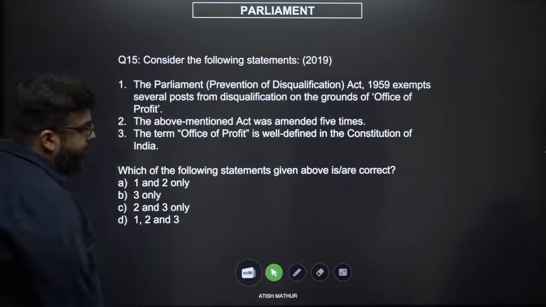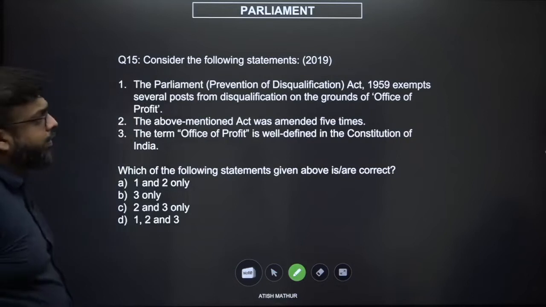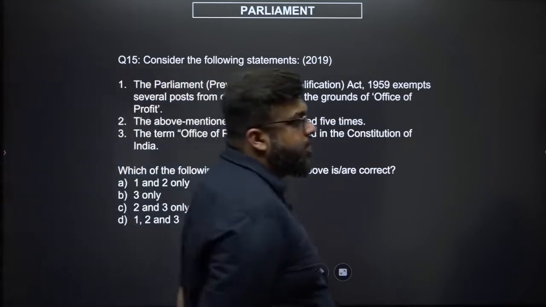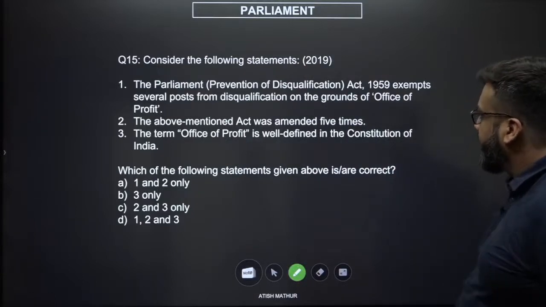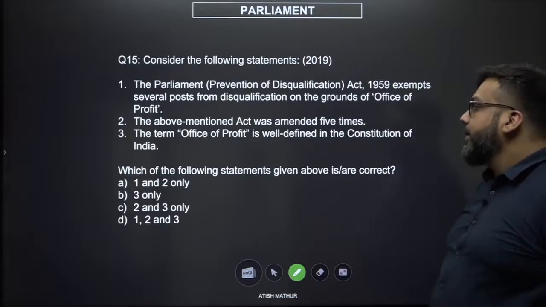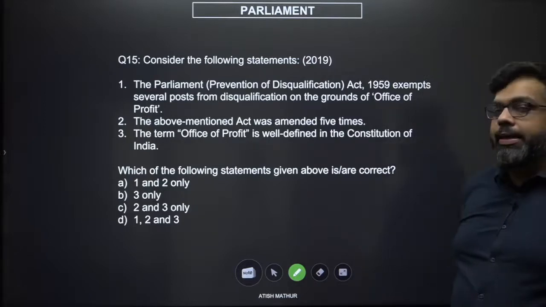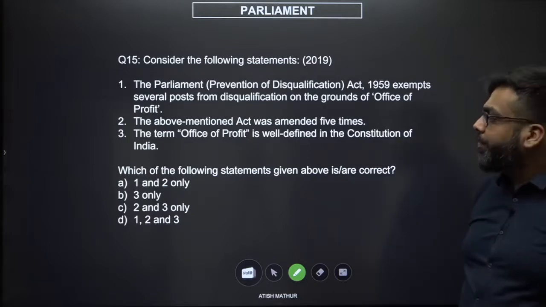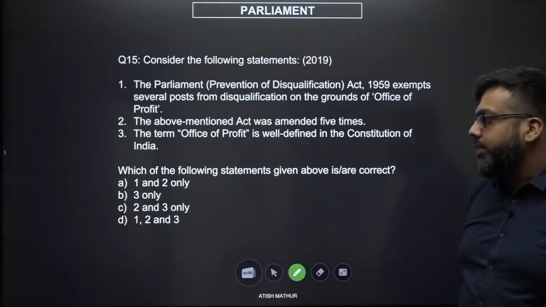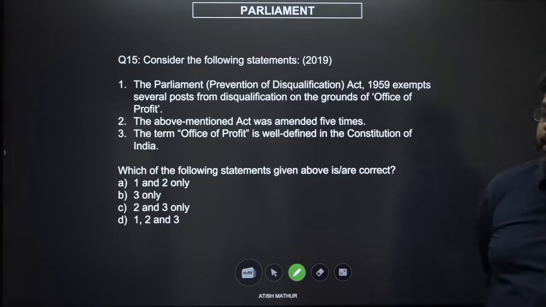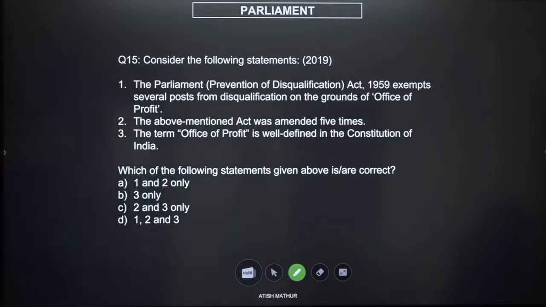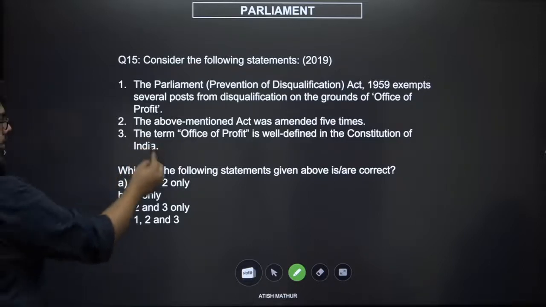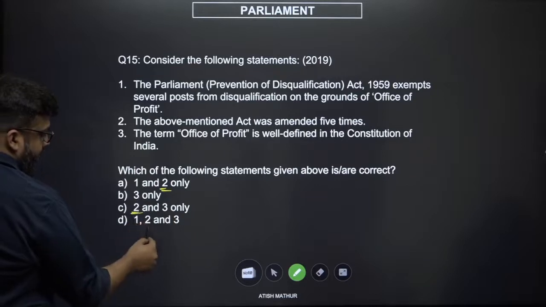Now, question number 15. Consider the following statements. The Parliament Prevention of Disqualification Act 1959 exempts several posts from disqualification on grounds of office of profit. The above mentioned act was amended 5 times. The term office of profit is well defined within the Constitution of India, right? Now, let us see the option combinations. 1 and 2, 3 only, 1, 2 and 3, and 1, 2 and 3. We're able to see option number 2 here, here, and here.